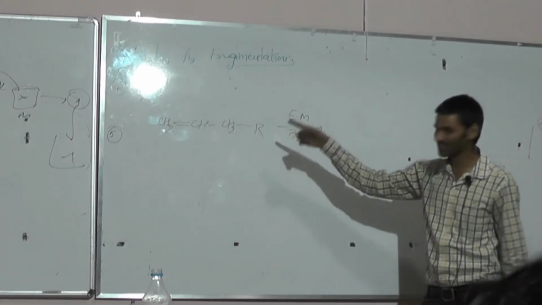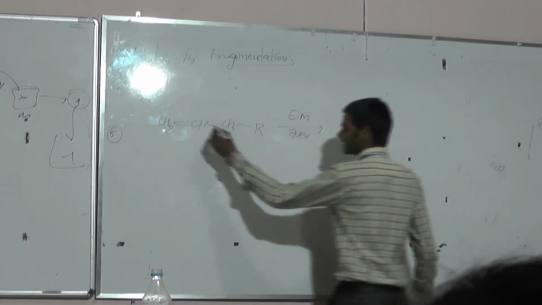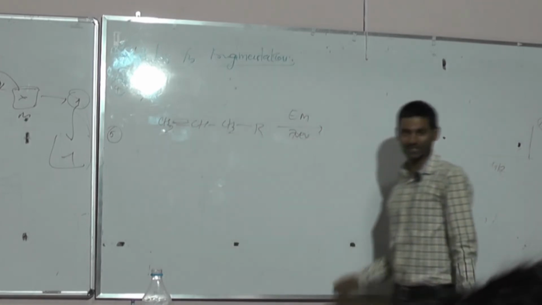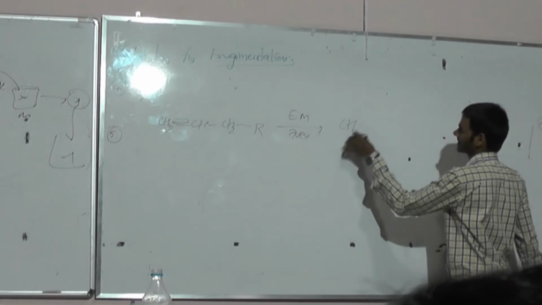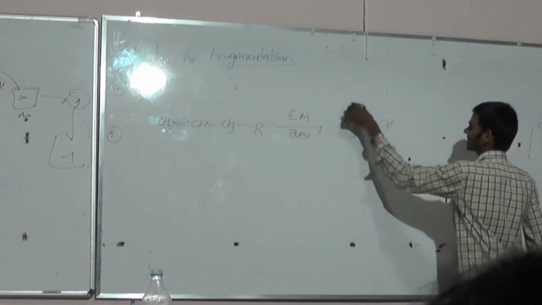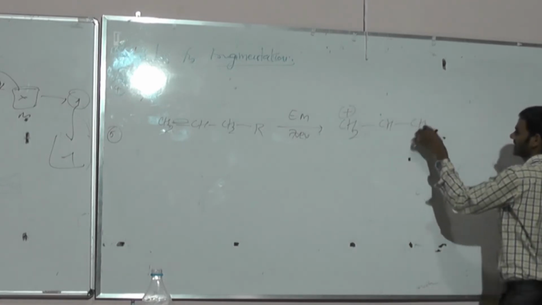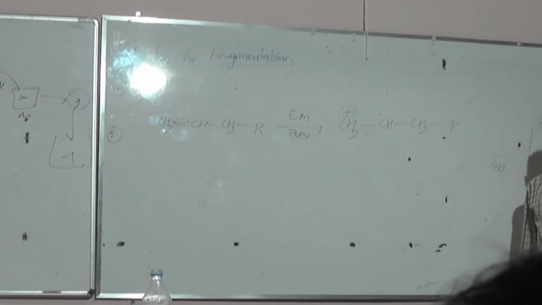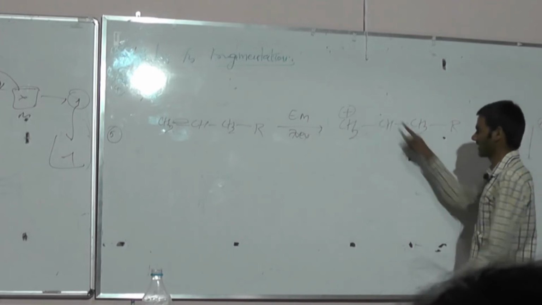Only sigma electrons and pi electrons are there. The pi electron is weaker when compared to the sigma electron. So one electron is lost, leaving a positive charge, with one electron residing on the CH, then CH2, some carbon. This is the molecular ion, having a positive charge and one electron.